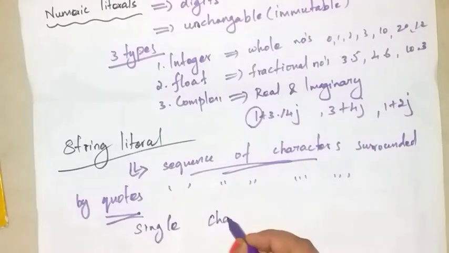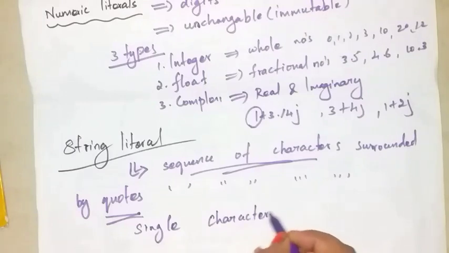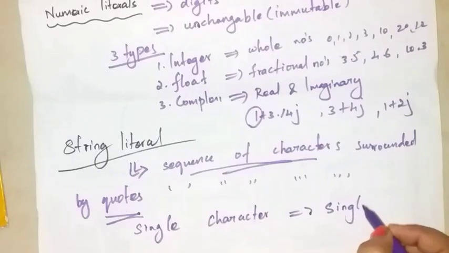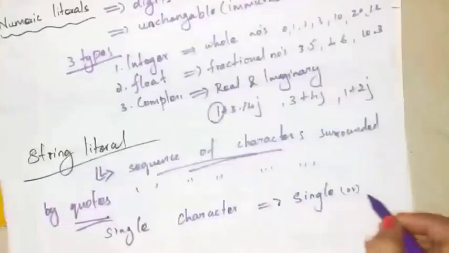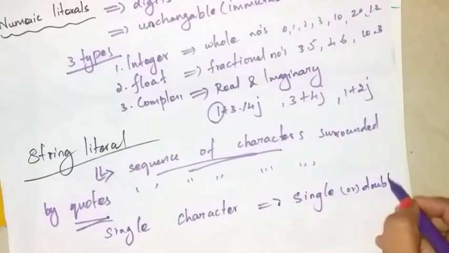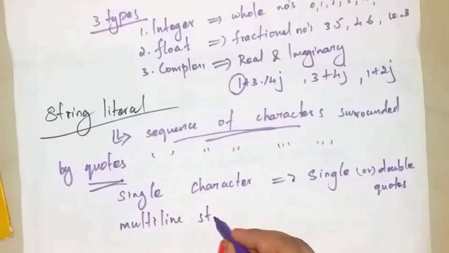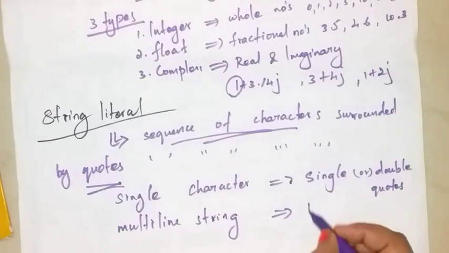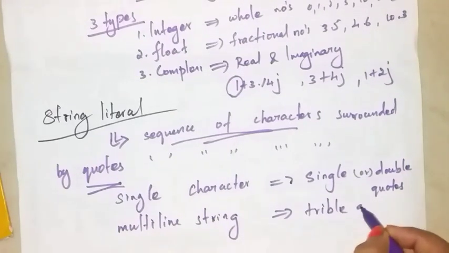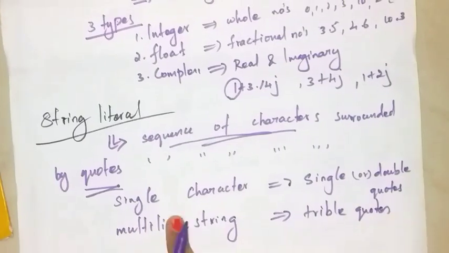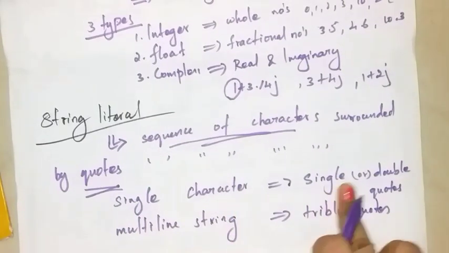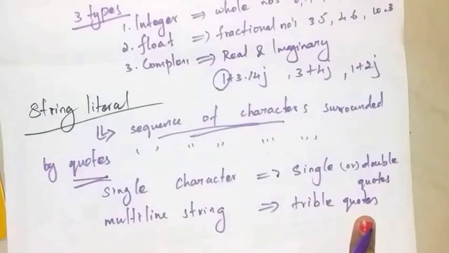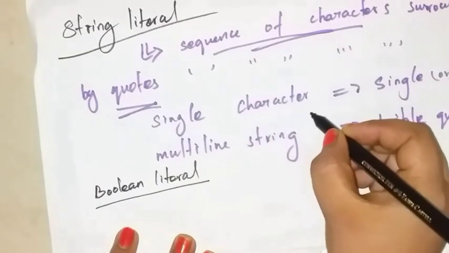A single character is surrounded within single quotes or double quotes. A multi-line string is surrounded within triple quotes. So a single character is surrounded within single or double quotes, and a multi-line string is surrounded within triple quotes. Example for single characters.